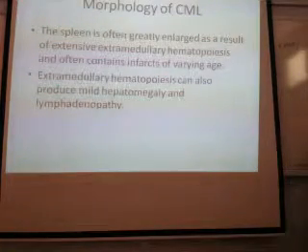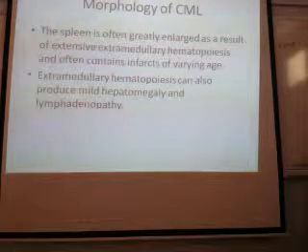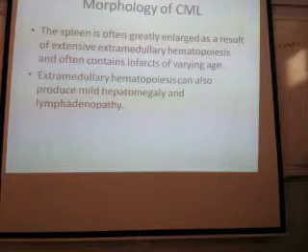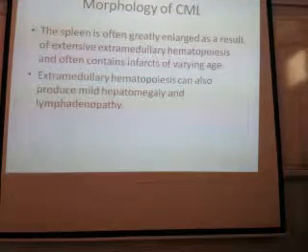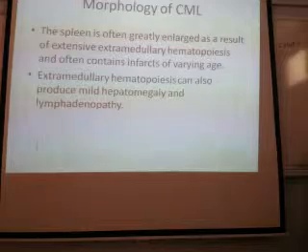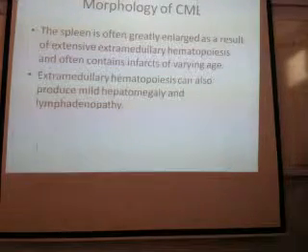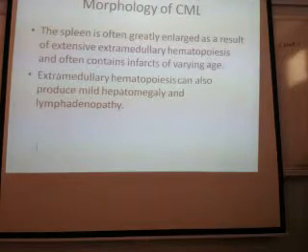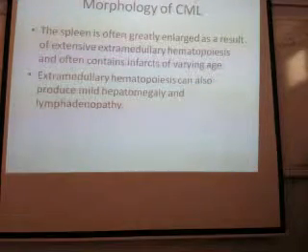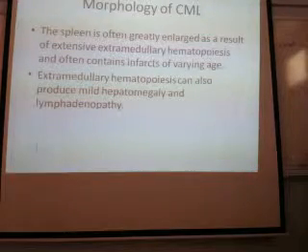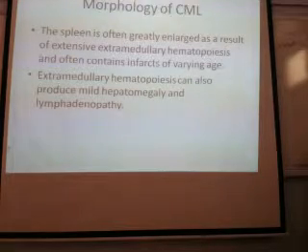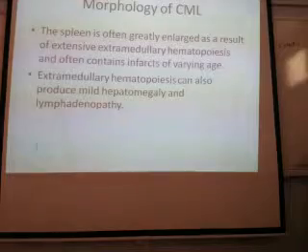Spleen is enlarged. Why is it enlarged? Extramedullary hematopoiesis. I told you in myeloproliferative disorder there will be extramedullary hematopoiesis. So there will be hematopoiesis in the spleen. Because of that, the spleen is enlarged. Extramedullary hematopoiesis can also produce hepatomegaly and lymphadenopathy. There will be massive splenomegaly in CML because of this extramedullary hematopoiesis.